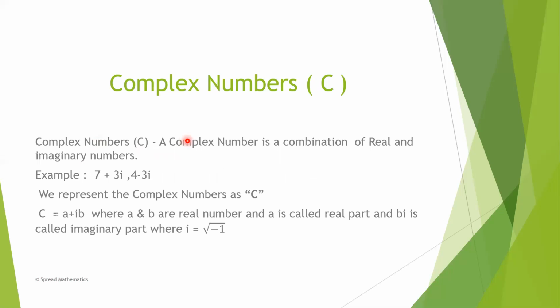Complex numbers. The definition of a complex number is a combination of real and imaginary numbers. Example, 7 plus 3i, or 4 minus 3i, or 6i also. The real part can be 0. We represent the complex number as capital C. C equals a plus ib, where a is the real part and ib is the imaginary part, and a and b both are real numbers, and i equals square root of minus 1.